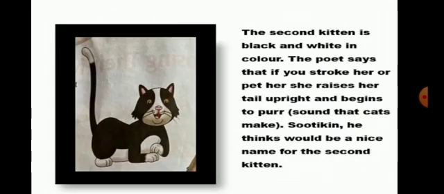Second kitten. The second kitten is black and white in color. The poet says that if you stroke her or pet her, she raises her tail upright and begins to purr, the sound that cats make. So Sootkin, he thinks, would be a nice name for the second kitten. Second kitten's name is Sootkin.